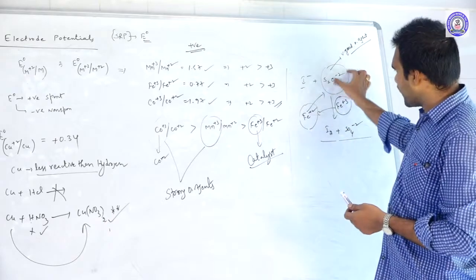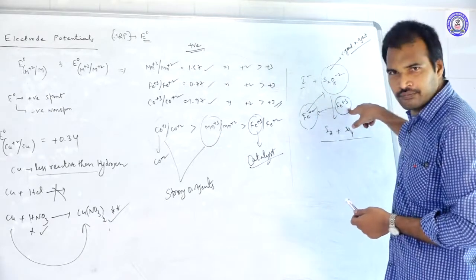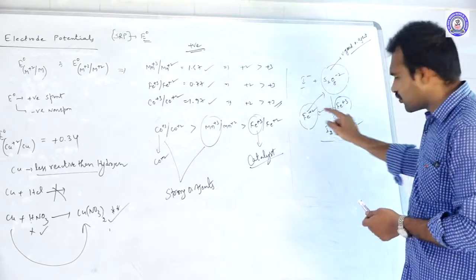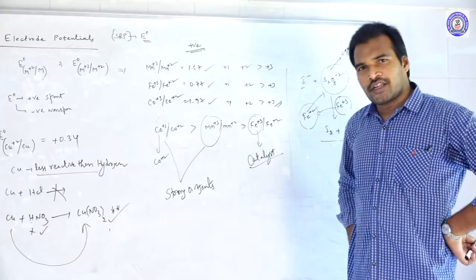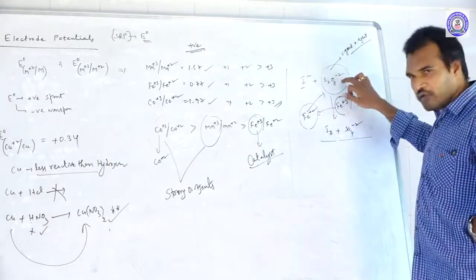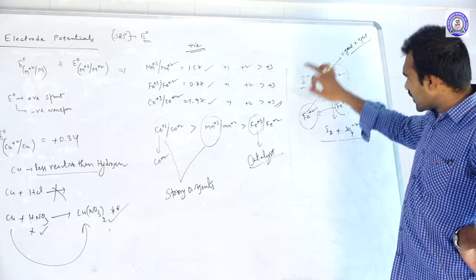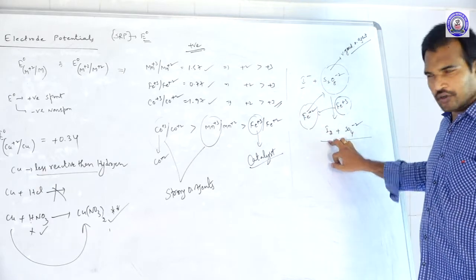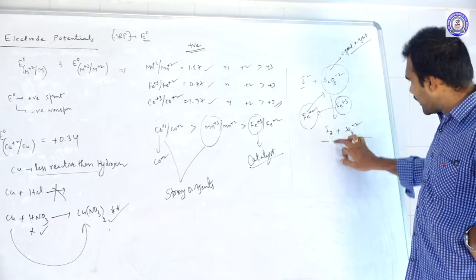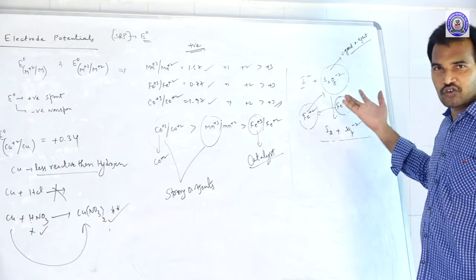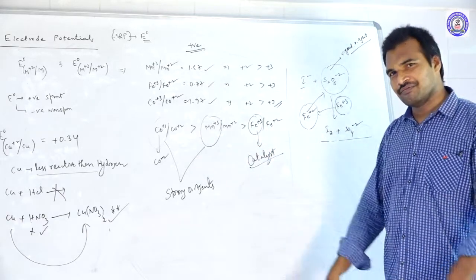What happened? S2O8 2- converts ferrous to ferric again, so that S2O8 2- is converted into SO4 2-. Clear? So now what happened? S2O8 2- is not directly oxidizing I- to I2. I- is converting into I2 in the presence of ferric ions only. If there was no ferric ion, there was no oxidation.